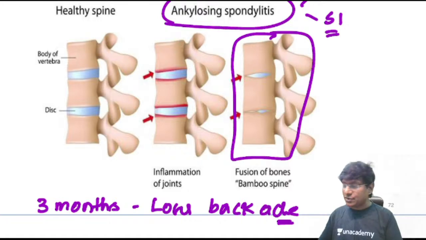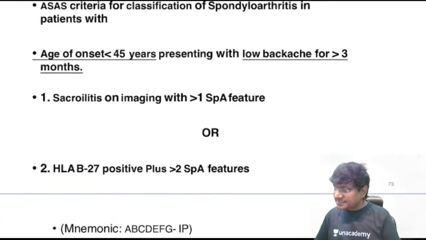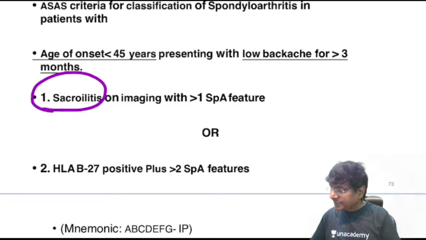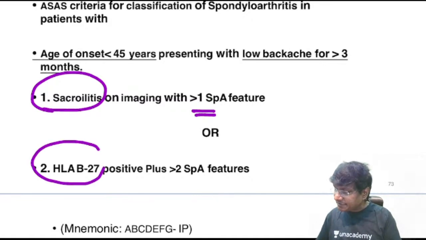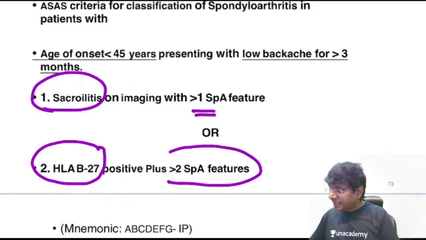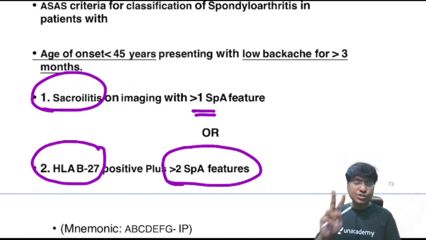So along with this sacroiliitis, there should be more than one spondyloarthropathy feature. Or, yes, very good, that is your HLA-B27. If the individual has HLA-B27 positive, along with HLA-B27 positive there should be more than or equal to 2 spondyloarthropathy features. So that is about your ankylosing spondylitis.